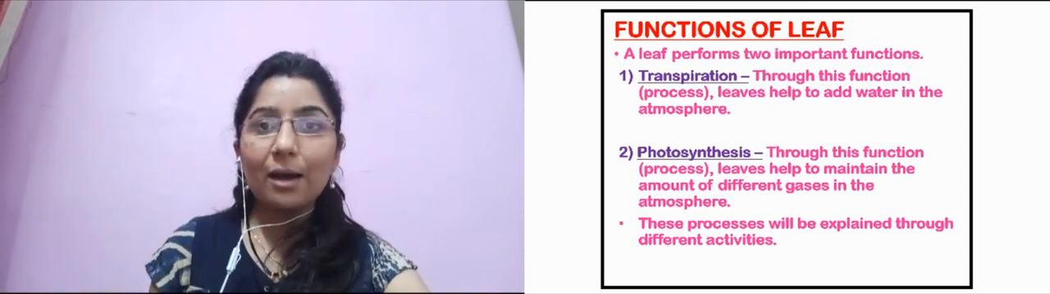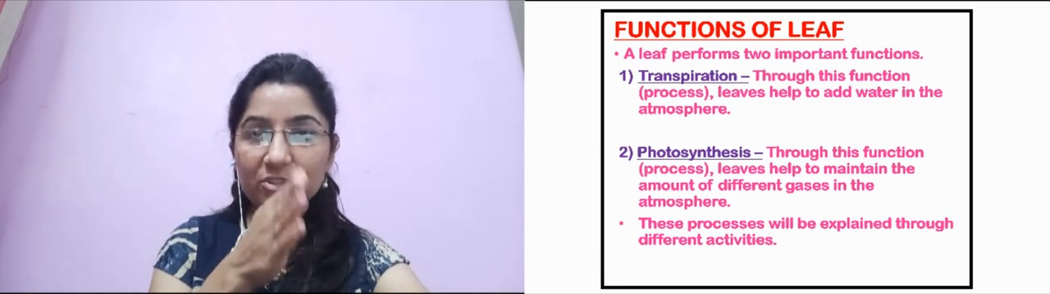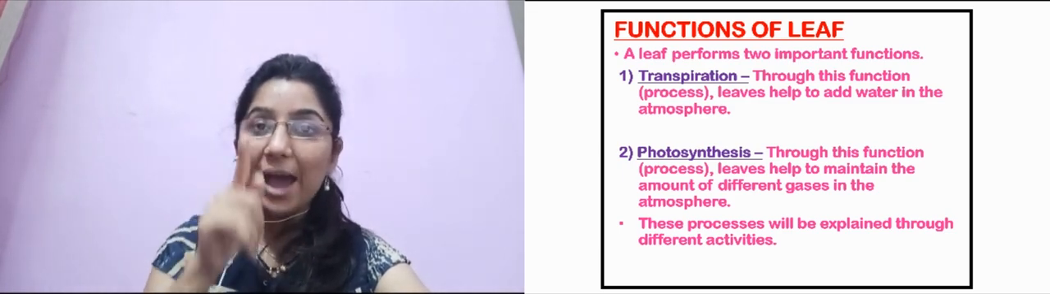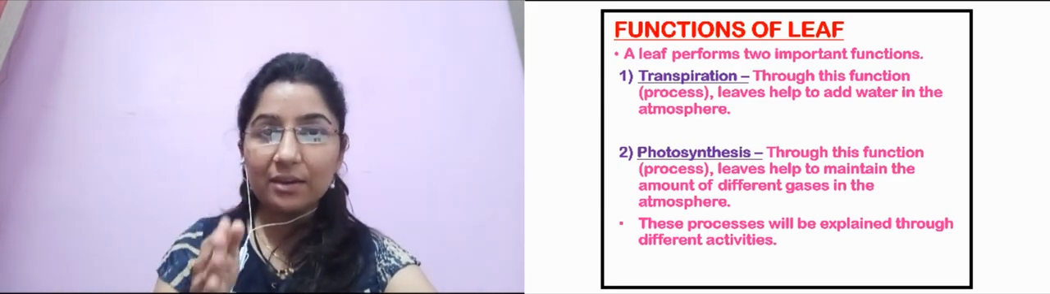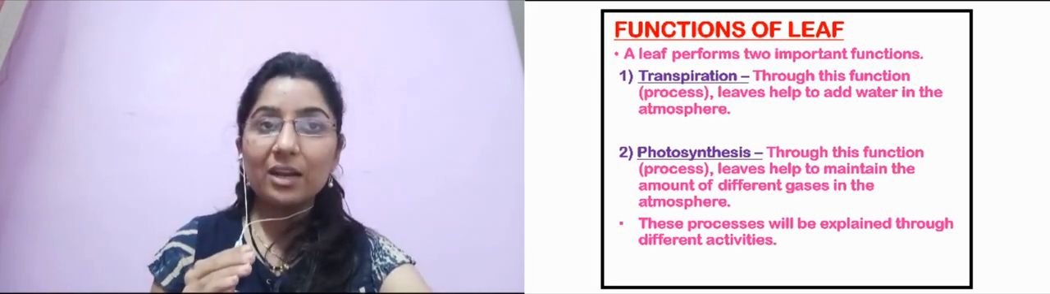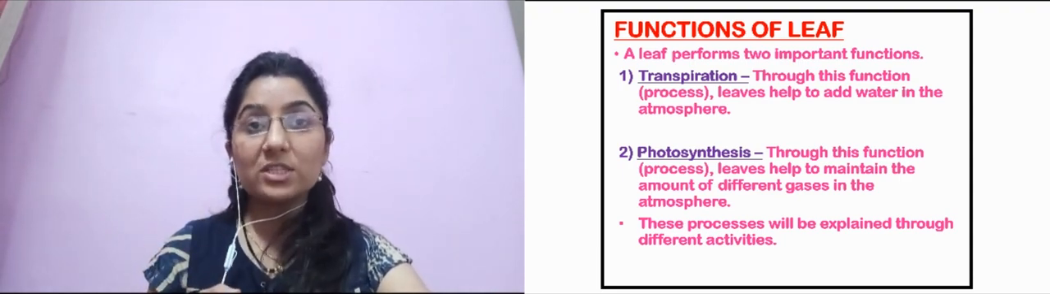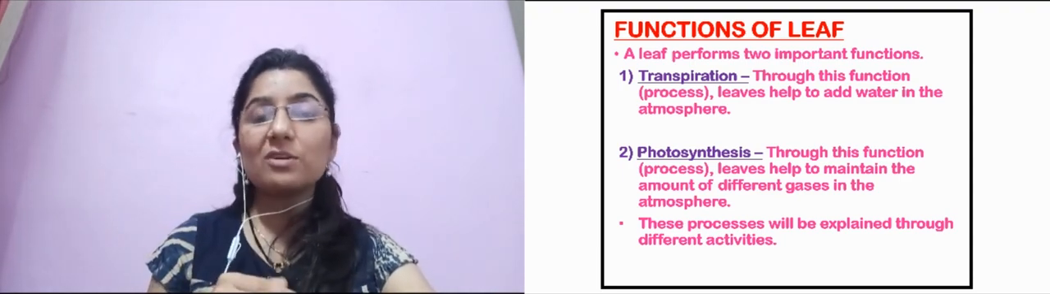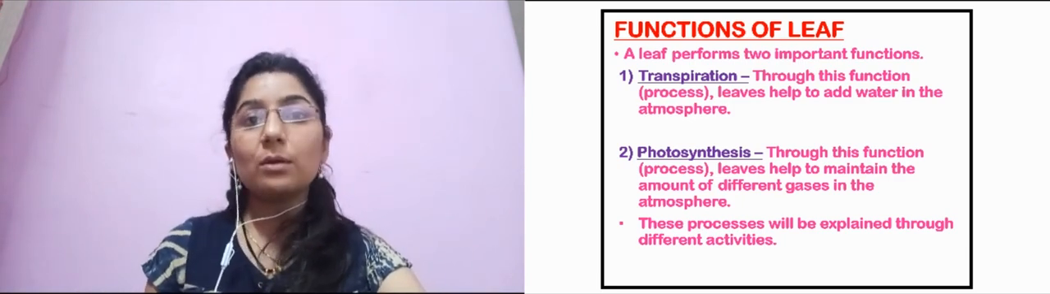You see in the diagram, in the first diagram, you can see the parallel venation. How are the veins arranged? They are arranged parallelly, and hence that is called parallel venation. It is called parallel venation because the veins are running parallel to each other. You can observe they are parallel to each other.